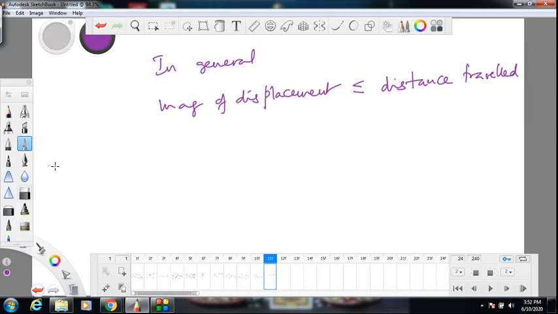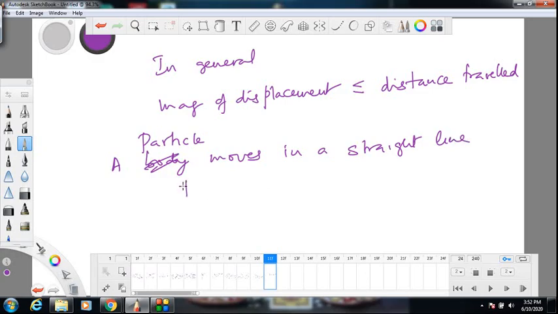Some people say, sir, when a body moves in a straight line... See the mistakes people make. And IIT gives you such kind of questions where you have to be very precise. Suppose a particle moves in a straight line.